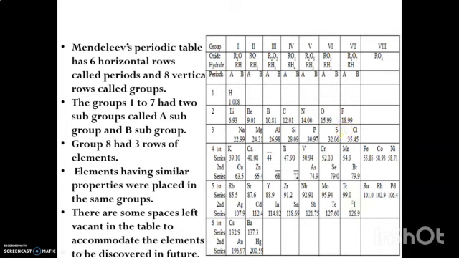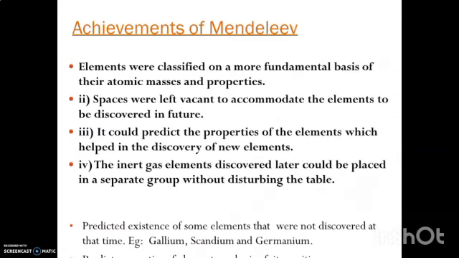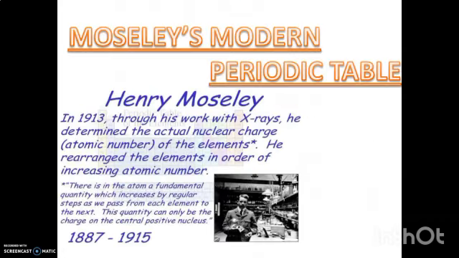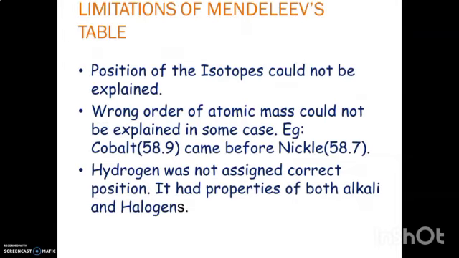So he couldn't give a proper place for hydrogen. These were his major limitations. In the next class we'll discuss Henry Moseley's periodic table, that is, the modern periodic table. I hope all of you understood this history of the periodic table. So let's stop. Thank you.